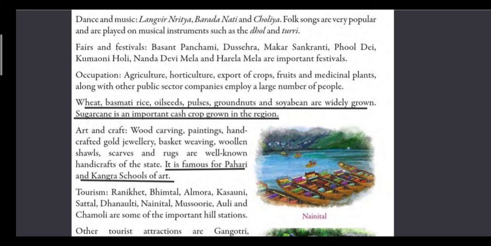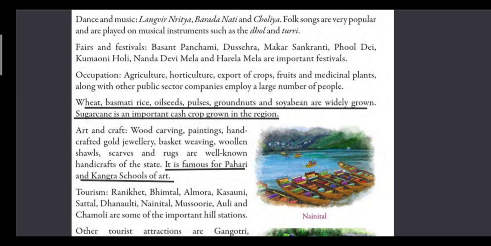Like wood carving items or items which are made from wood, paintings, gold jewelry made by hand, basket making, woolen shawls, scarves, rugs. So these are the different items which are made by the people of Uttarakhand, and they don't make it through machines, they make it by their hands.